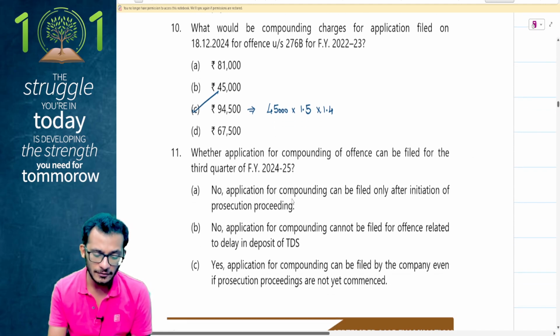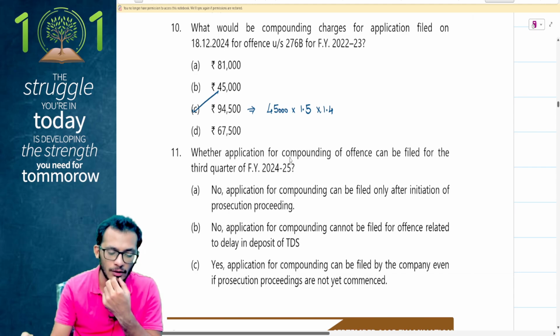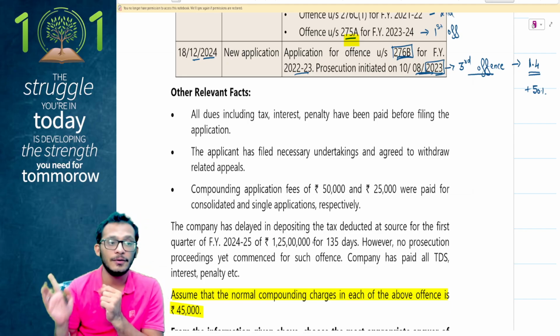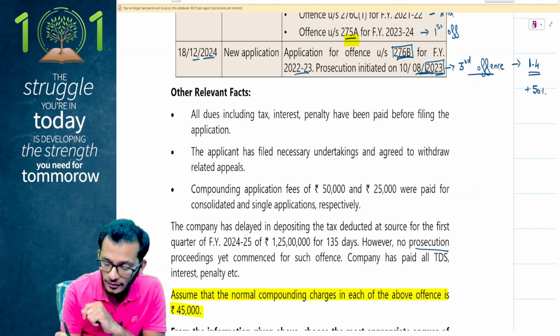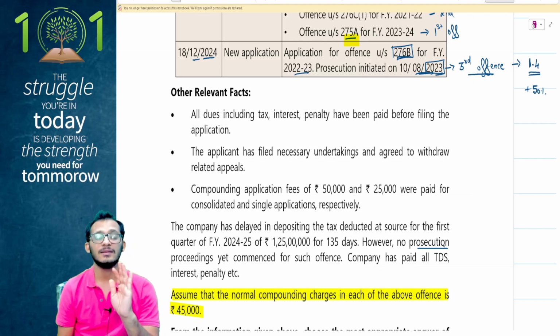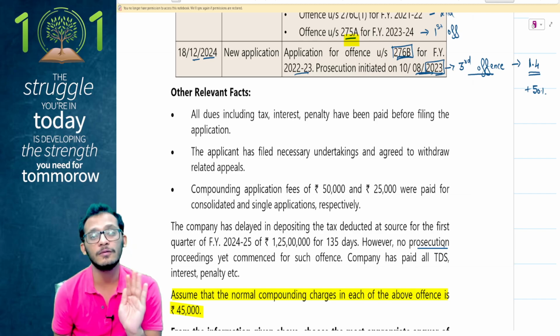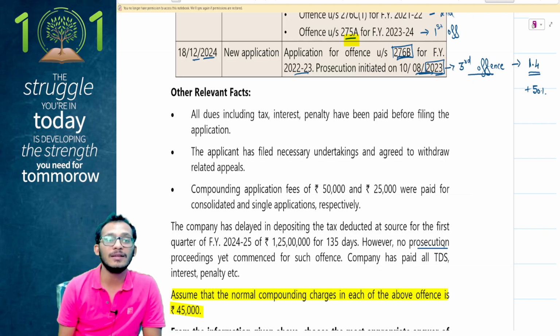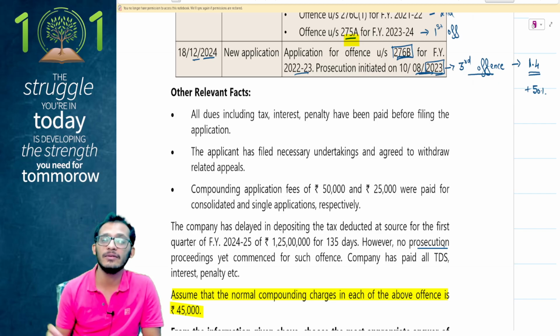Next, whether an application for compounding of offense can be filed for the third quarter. Now people, what is the third quarter being talked about? The TDS default. Notice the question says no prosecution has been launched. Here comes the question: when no prosecution has been launched, can you still go for compounding? Answer is yes, 101% yes. You can suo moto go for compounding even before the proceedings are launched.